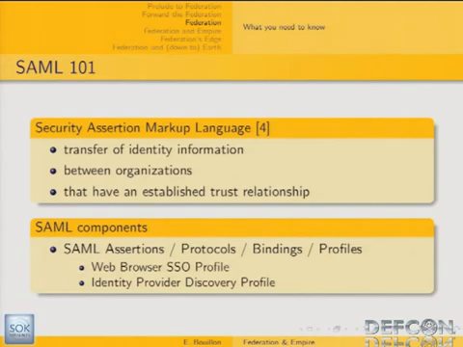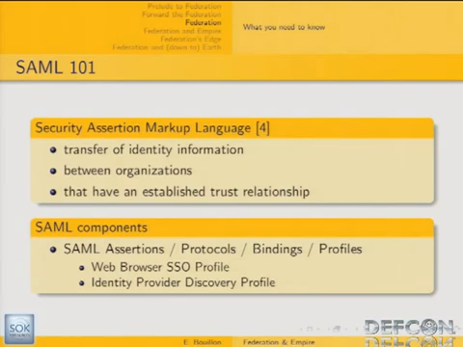There is also something you need to know if you start looking at this kind of specification and document: there are some terms which have a specific definition in this context, so it's better to know their definitions. Basically you have SAML assertions, SAML protocol, bindings, and profiles.